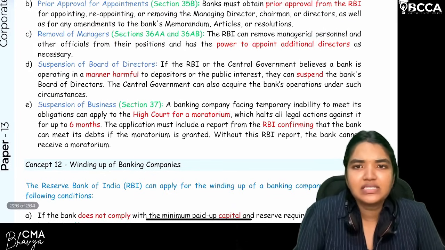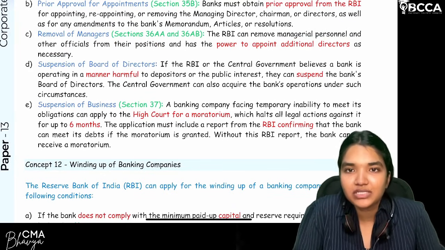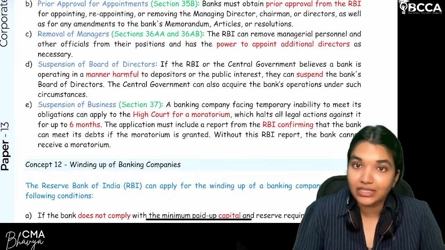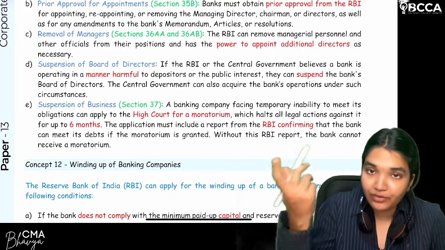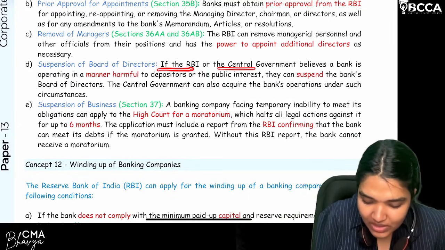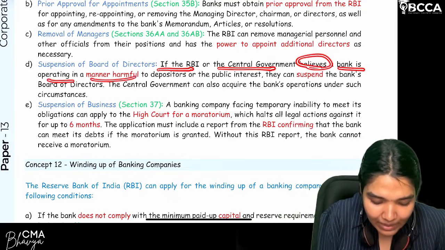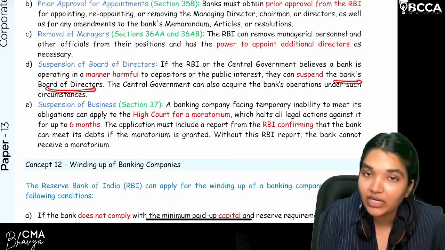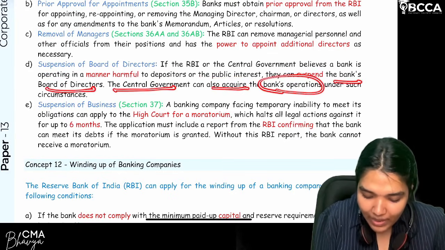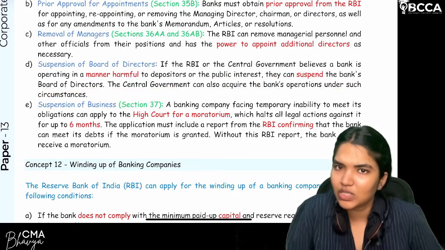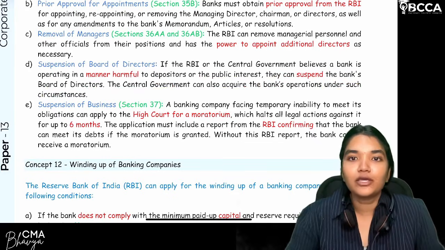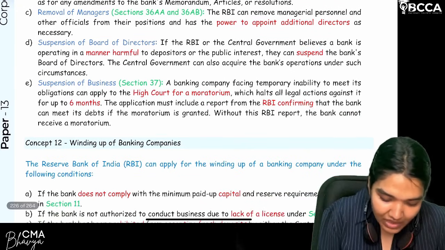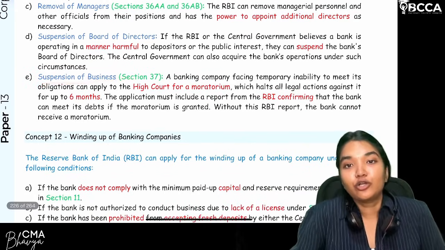Are we clear? So if banking operations are actually harming the public interest, then RBI can take actions against the bank and issue directions. That one we've already seen before. If the RBI or the central government believes a bank is operating in a manner harmful to the depositors or the public interest, they can suspend the bank's board of directors. The central government can also acquire the bank's operations under certain circumstances. So they can suspend the board, acquire the banking operation, or merge it with another bank. All these directions will be issued by the RBI. Are we clear? Next, moving on to the suspension of banking business.